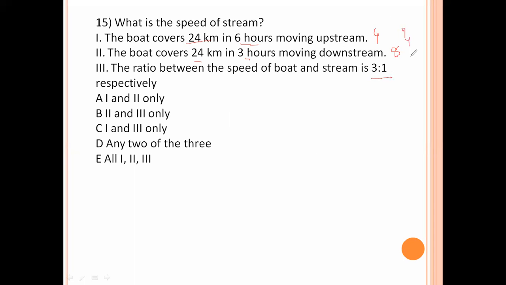So using any two of these, we can find the boat and the stream speed. Otherwise, using any one of these along with the ratio, you can find the speed of the boat and the stream. So any two of the three is enough for the answer. Option D is the right answer.